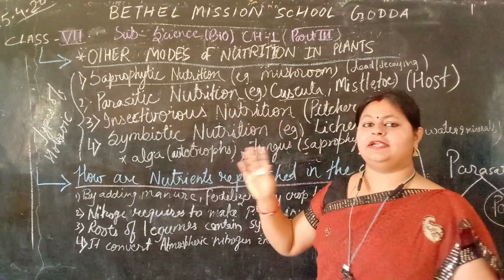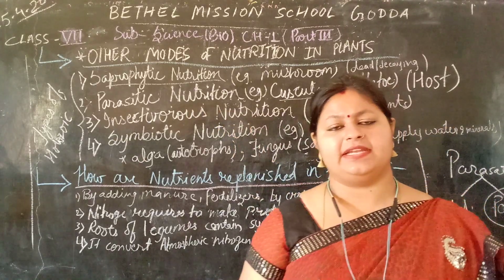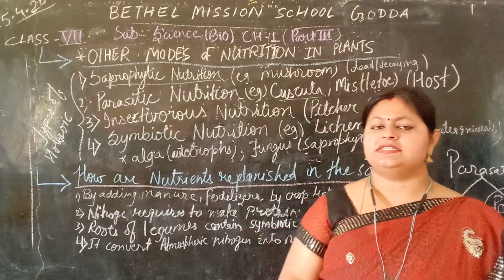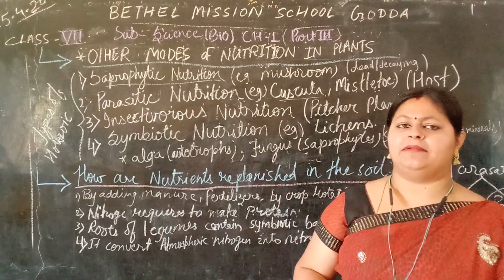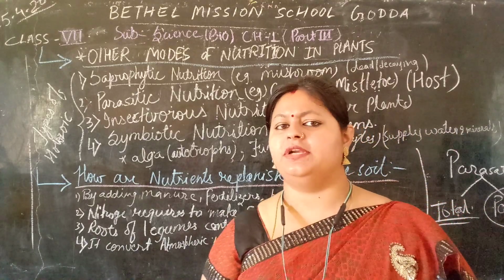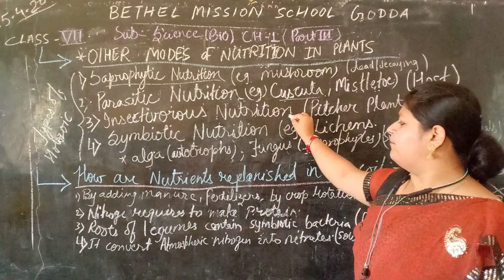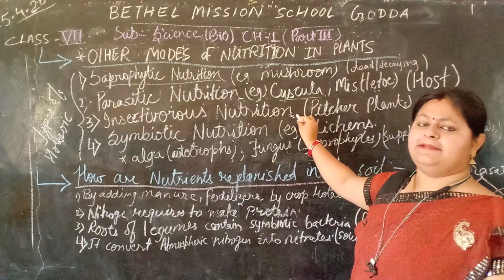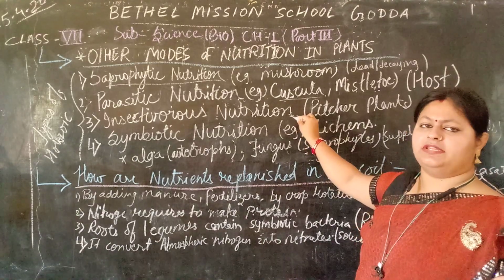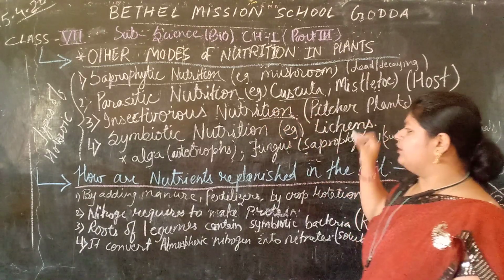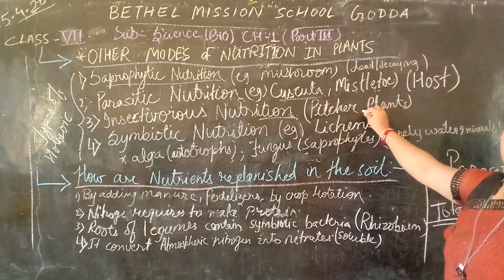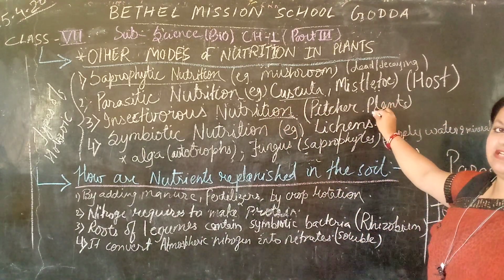But they cannot get nitrogenous food. So to meet the requirement of nitrogenous food, they depend upon small insects. Now, the best example of insectivorous nutrition is the pitcher plant.